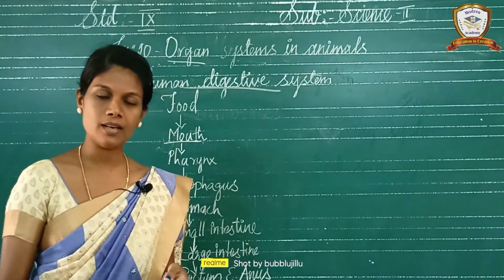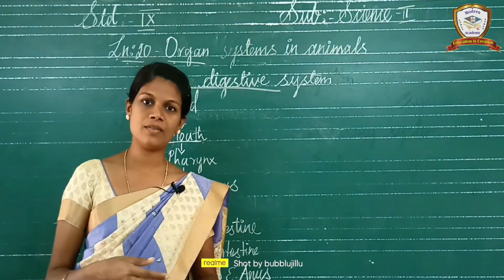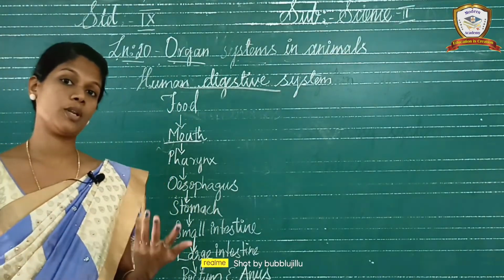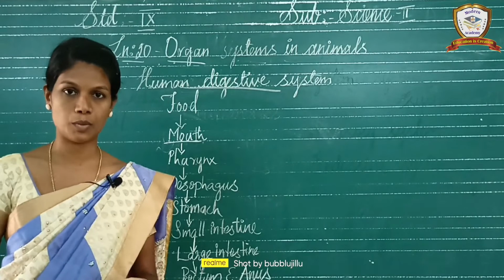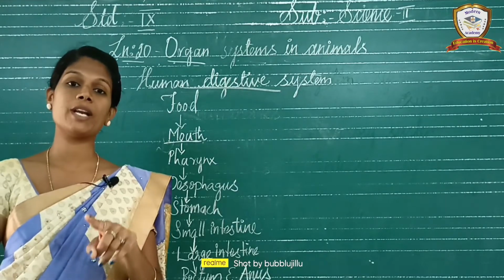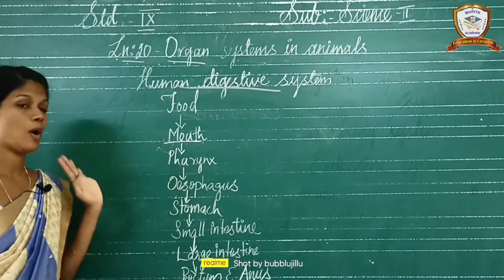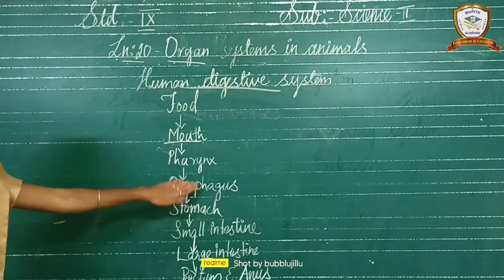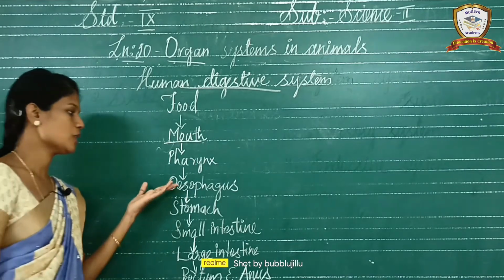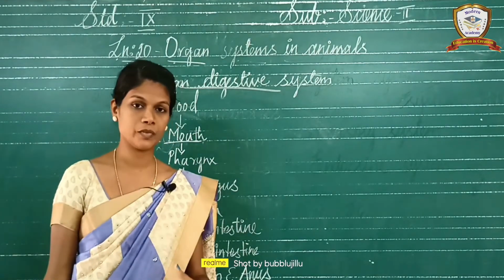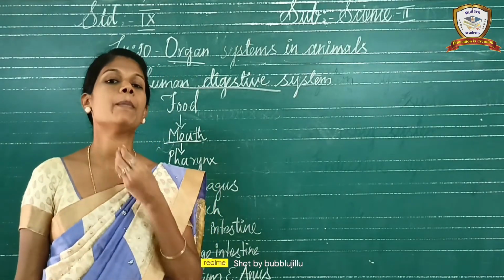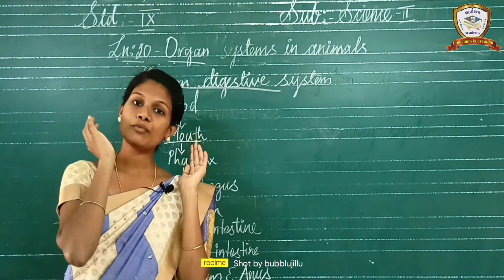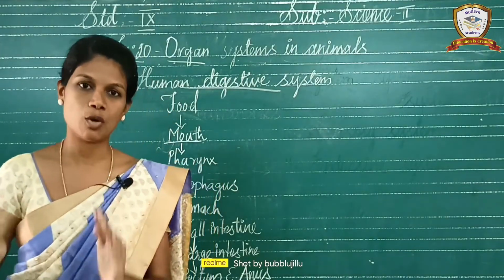Okay, and the salivary gland is used to secrete the saliva. It contains an enzyme, and it is used for digestion also. Okay, the first step of digestion, the carbohydrate digestion, takes place in the mouth itself. Next one is the pharynx. The pharynx is the connection between the esophagus and mouth. Next, the esophagus is a food pipe, and it connects the pharynx to the stomach. It opens into the stomach, and the ingested food particles are stored in the stomach only.